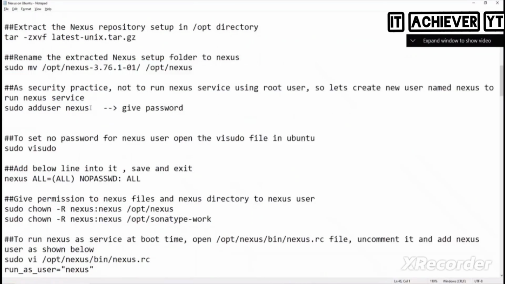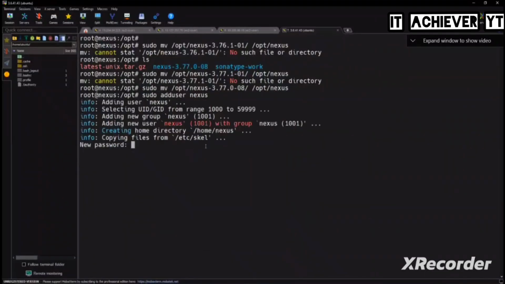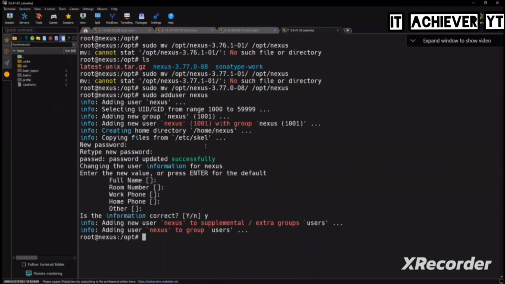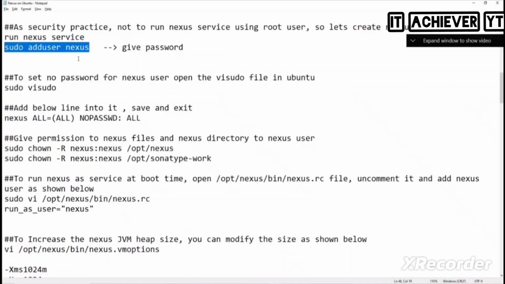Next, what do we need to do? We need to add the user. What's the password? Put root1234. First name, last name, room number, phone number. Why does it ask room number? Okay. Nice. Does the Nexus user have permissions to do anything here? No. So what do we need to do? We need to add Nexus to the sudoers file.